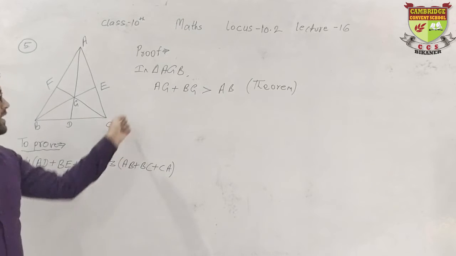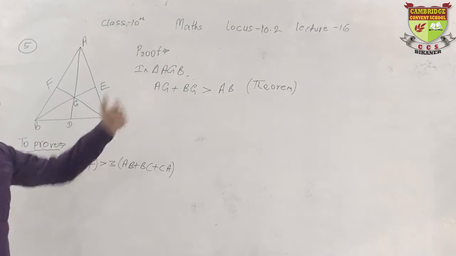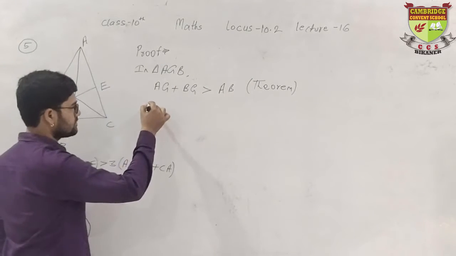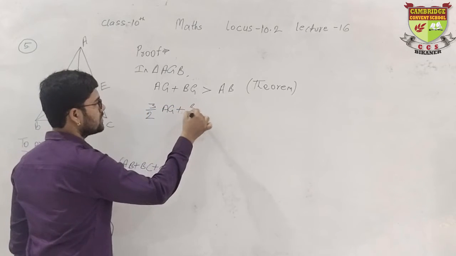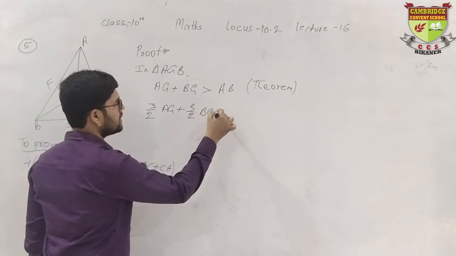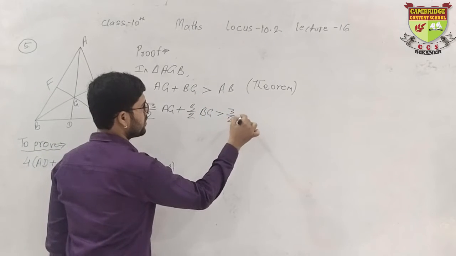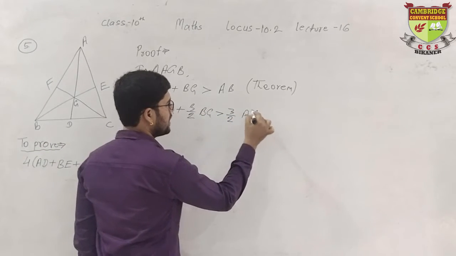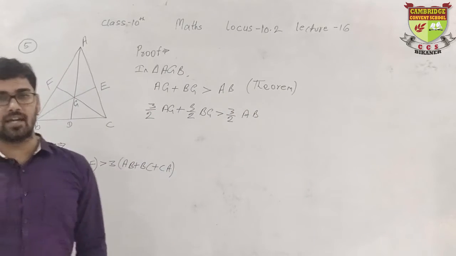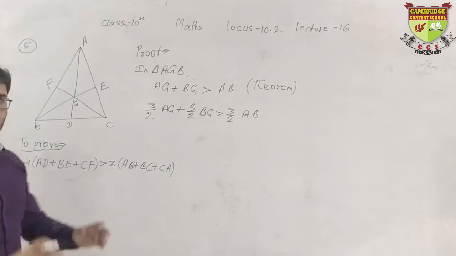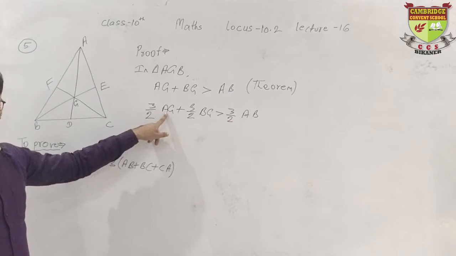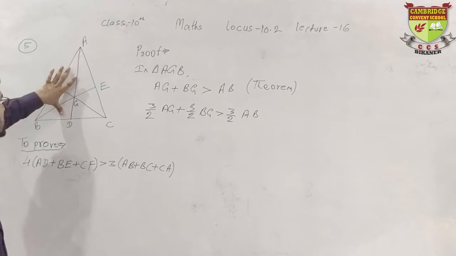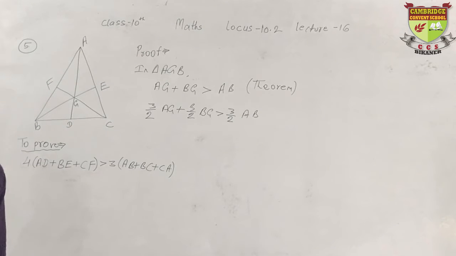Now multiply 3 upon 2 with the complete inequality. 3 upon 2 AG plus 3 upon 2 BG is greater than 3 upon 2 AB. And students, I will not write this again and again. We have understood many times that 3 upon 2 AG is AD. In so many questions we have done that.